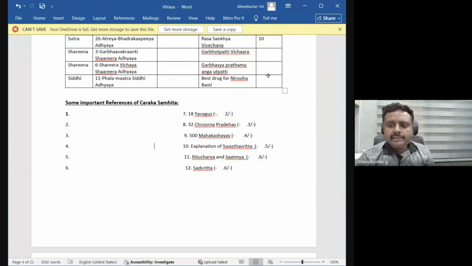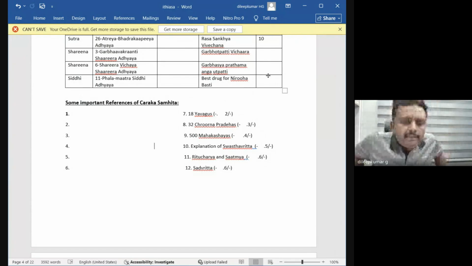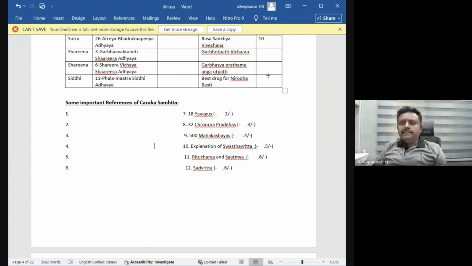So instead of Sadvritta, Charaka uses the word Achara Rasayana. What do you mean by Achara Rasayana? Nothing but Sadvritta only. But Acharya Charaka told very clearly, if you want to advise a Rasayana or Rasayana Chikitsa, we must follow Sadvritta, we must follow Achara Rasayana.